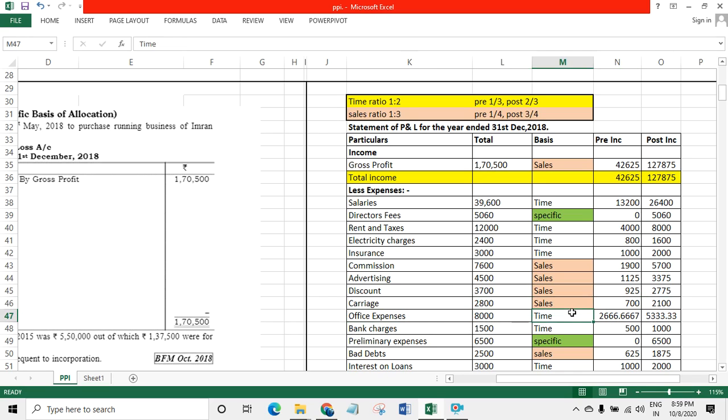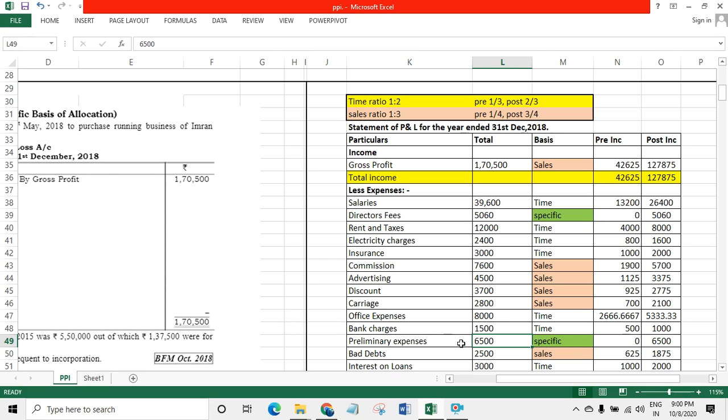Office expenses based on the time ratio 8,000 into 1/3 and 2/3. Bank charges time ratio 1 by 3 and 2 by 3. Preliminary expenses, this will come directly in the post incorporation, because we will write off after the company is incorporated. Before that we cannot write off.